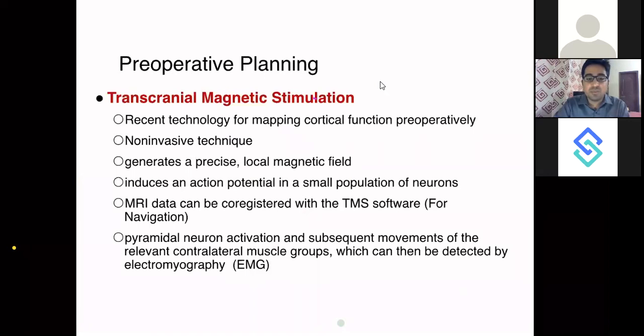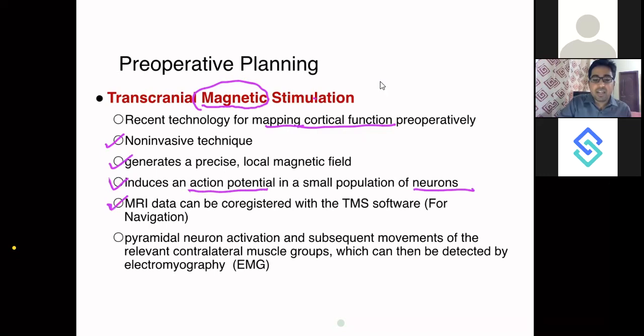Again, it is based on magnetic energy, and it is a recent technology for mapping cortical function. You map the cortical function, whether it is speech or your hand, limb movements, or your feet or ankle movements. It is a non-invasive technique. You don't have to put the patient under sedation. You don't have to do any kind of pricks on the patient. It generates a precise and local magnetic field. It induces an action potential in the small population of neurons being tested.